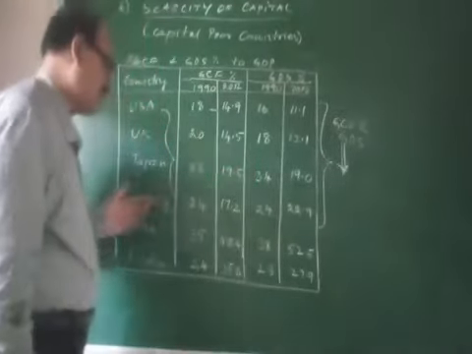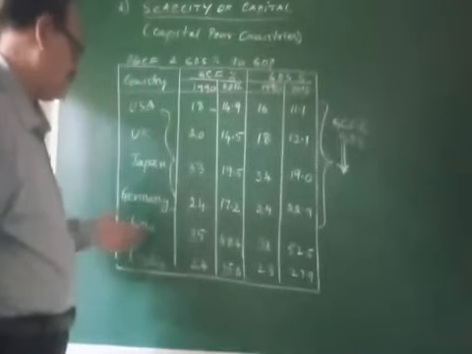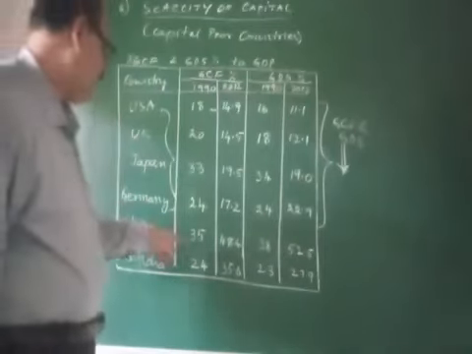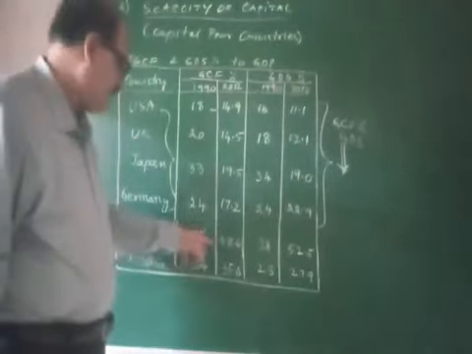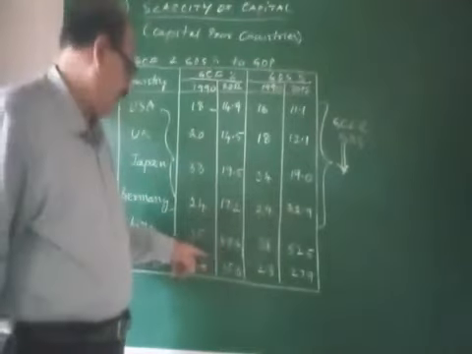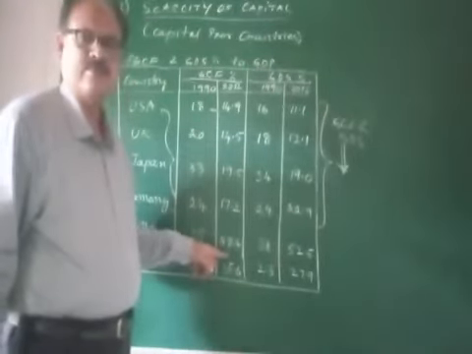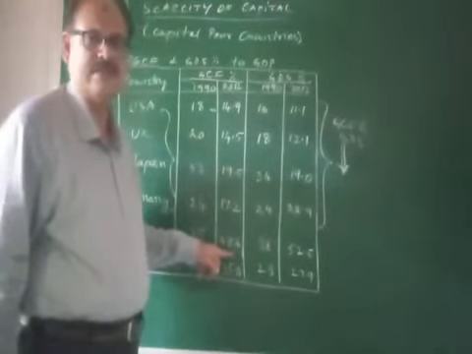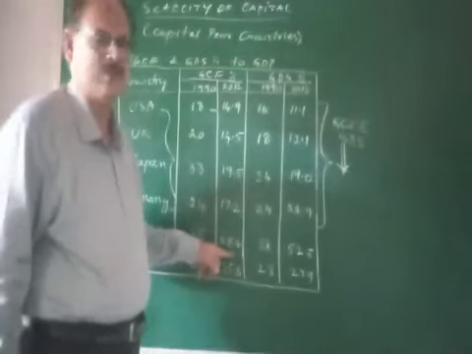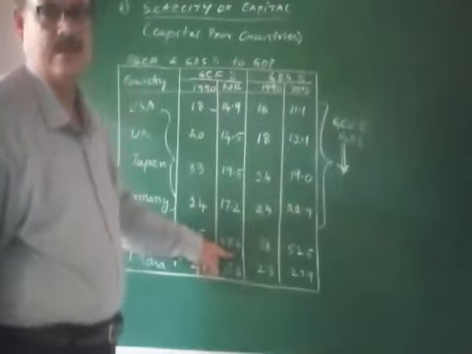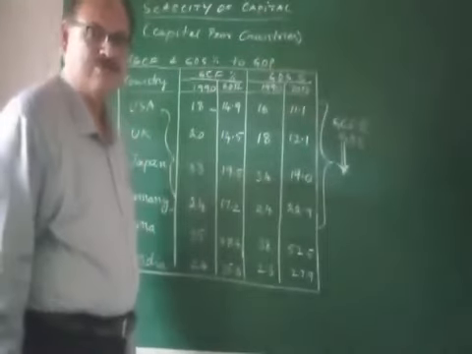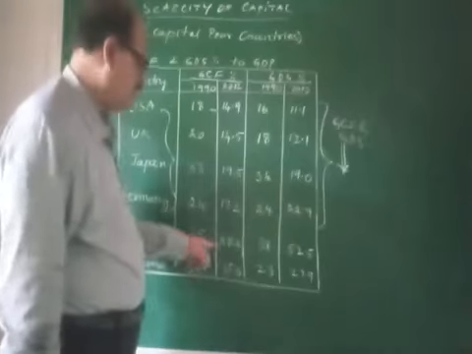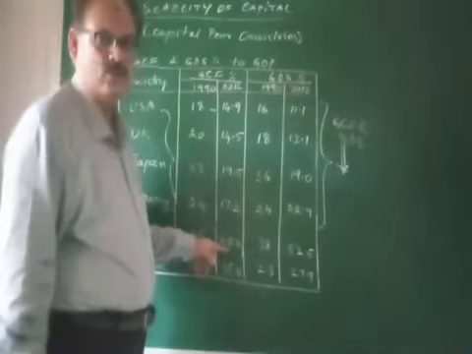See, two countries have been given as an example here in the table. China, the GCF percentage of China to GDP in 1990 was 35. It increased, not decreased, increased, from 34.5% to 48.4%. So far as gross capital formation is concerned, the gross capital formation of China increased from 35 in 1990 to 48.4% in 2012.